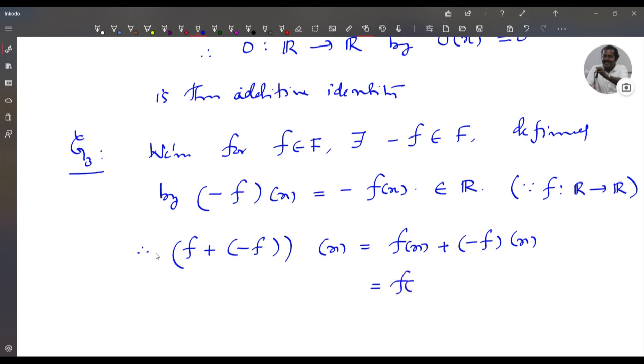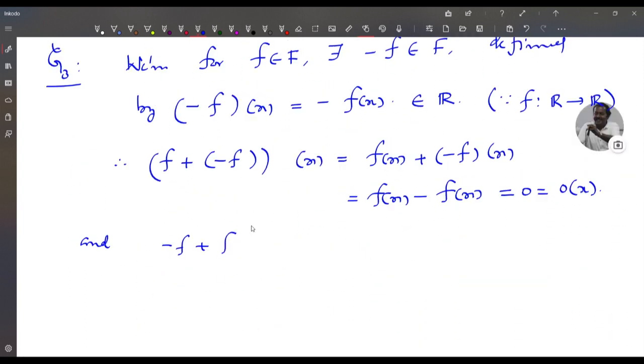So this is equal to f(x) − f(x). So this is equal to 0. That is equal to 0(x). And (−f + f)(x). This is equal to −f(x) + f(x).